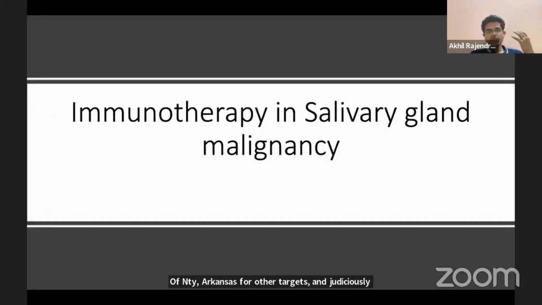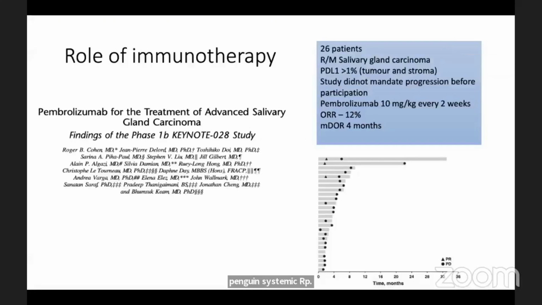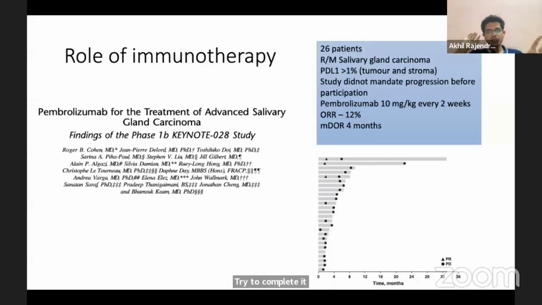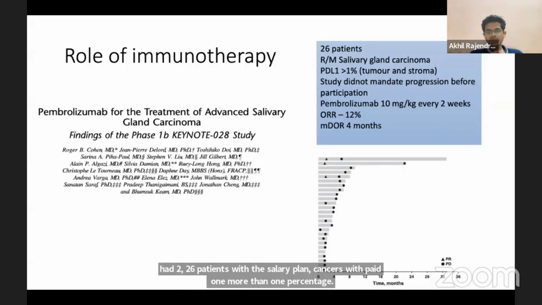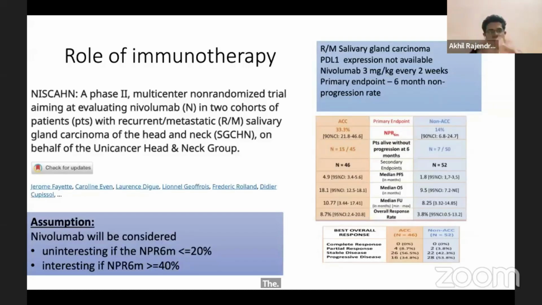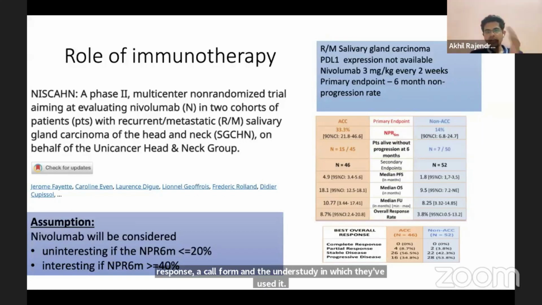Now, the big question, whether there is any role for immunotherapy. In the phase 1B Keynote 028 study, which had 26 patients with salivary gland cancers with PD-L1 more than 1%, pembrolizumab resulted in only a 12% overall response rate with a duration of response of only 4 months. And in another study in which they used nivolumab, nivolumab did not result in an excellent response rate.